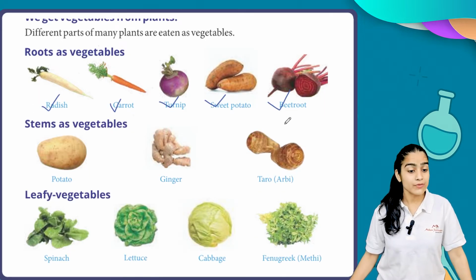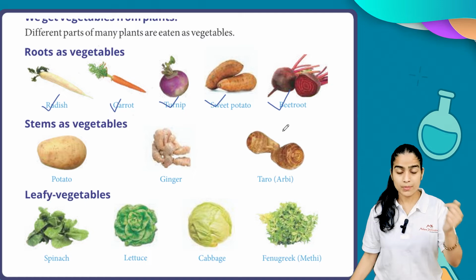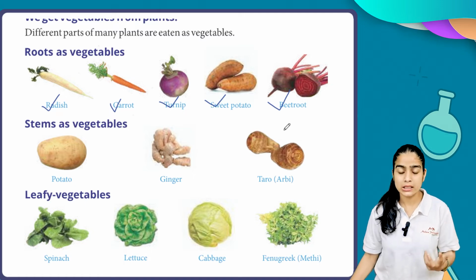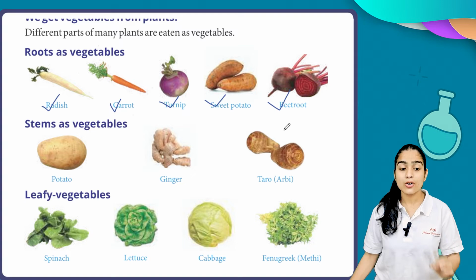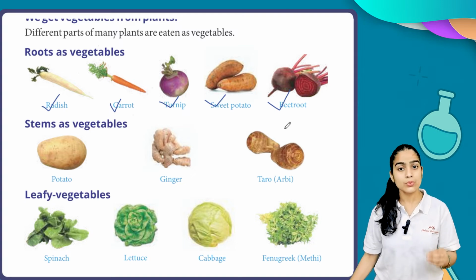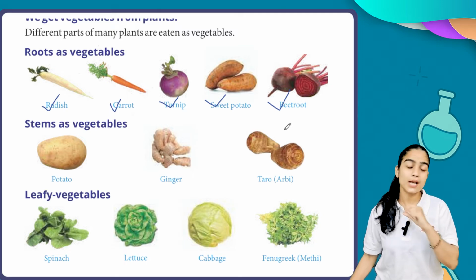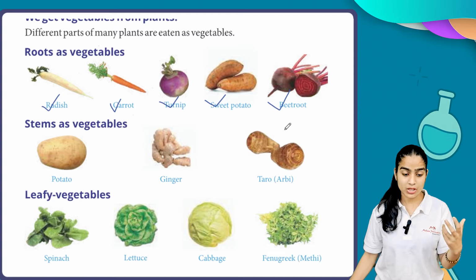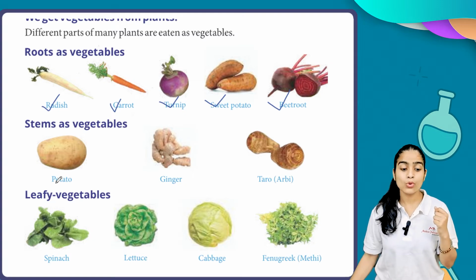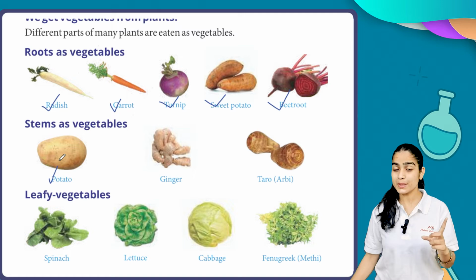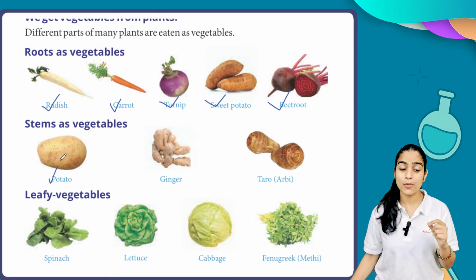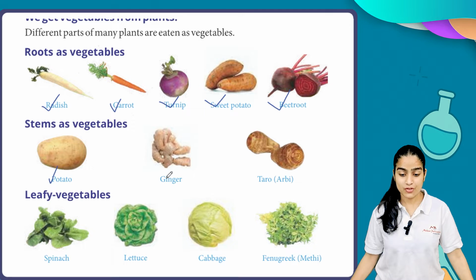Now, stems as vegetables. In the above section, which we read, radish, carrot, turnip, sweet potato, beetroot are called roots, and these roots are eaten as vegetables. But now we are discussing the stems. In stems as vegetables, we have potato, the most liked vegetable for all of you. You want to eat chili potato, french fries. Those are made with the help of potato. Next we have ginger and taro, meaning arbi.